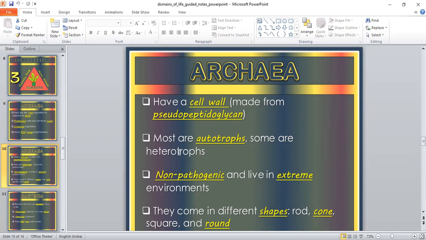Archaea. What is the nature of archaea for food? The nature of archaea is autotrophic, meaning they can synthesize their own food. They are not dependent on most other organisms for their nutrition. But some of the archaea are heterotrophic in nature, meaning they are dependent on some other group of organisms. So that's why they are known as heterotrophs.